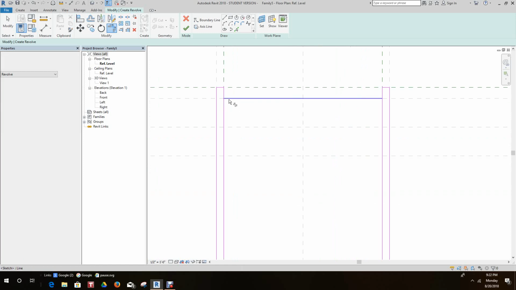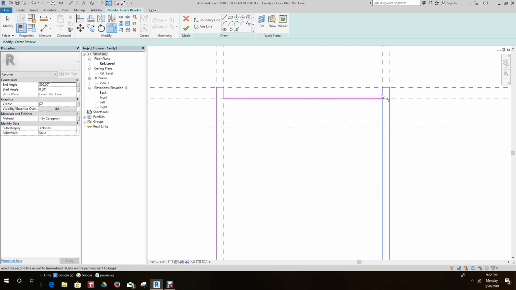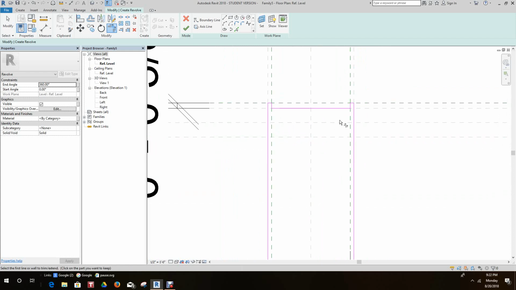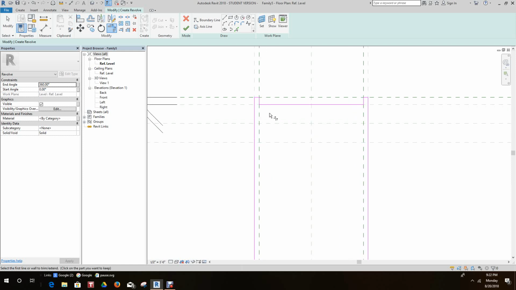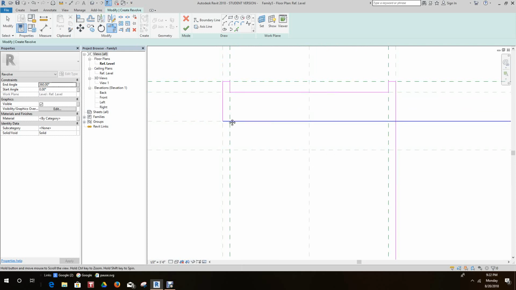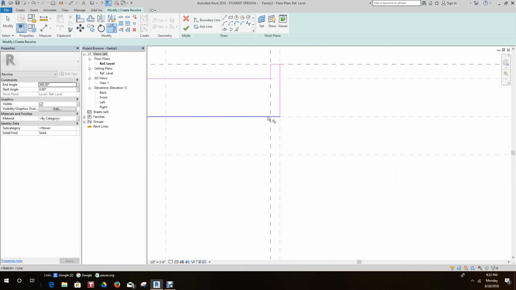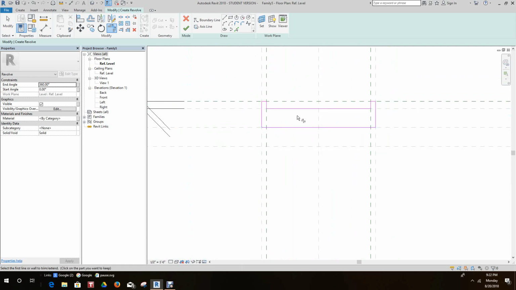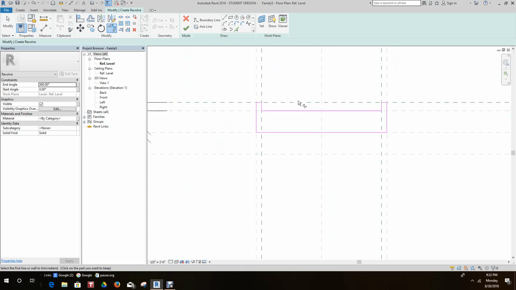So now we also want to trim these two, and there we go. So the next thing we want to do, we want to pick this line here. We want to pick this line as well, and we want to trim this out. There, there, okay. Now, we got it.